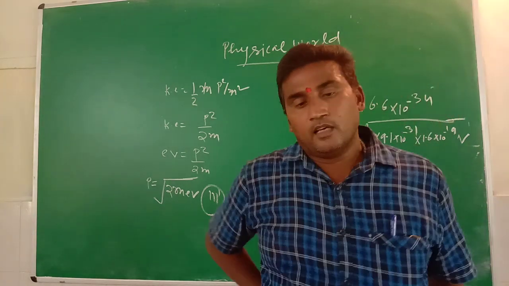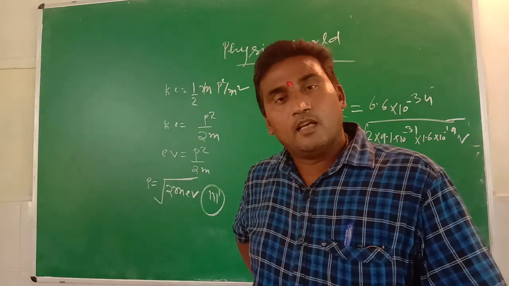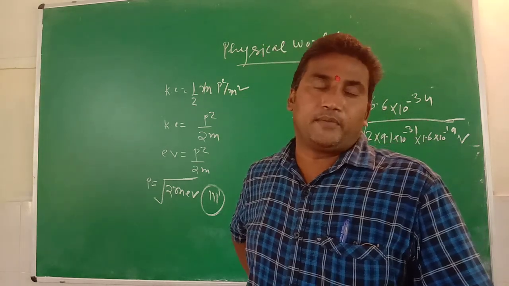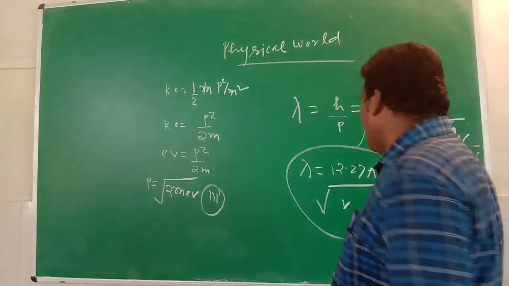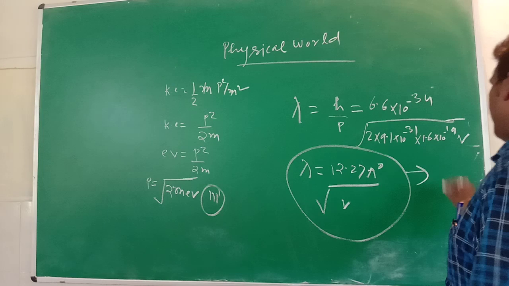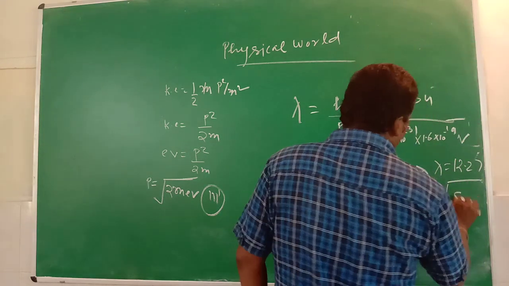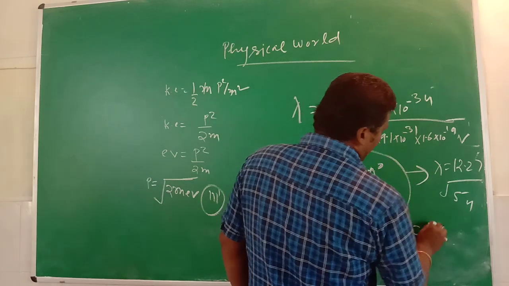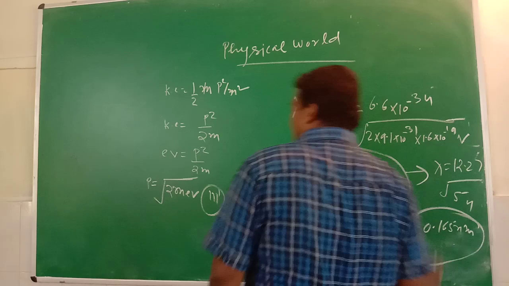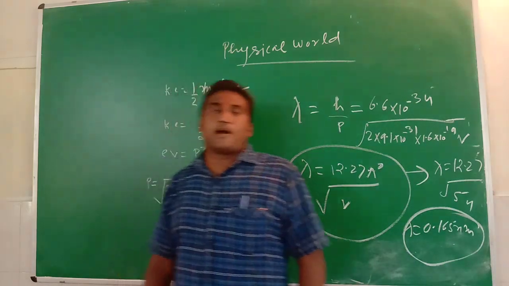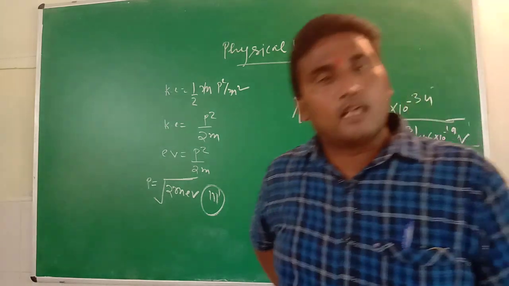But now we try to decide the value of the potential. When the angle is 50 degrees and the potential is 54 volt, it also follows the dual character and the value changes. If the potential is 54 volt, lambda is equal to 0.659 nanometer. That was the dual character, the particle nature and wave nature, of the electron emitted by the sunlight.